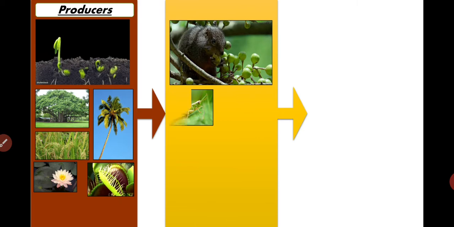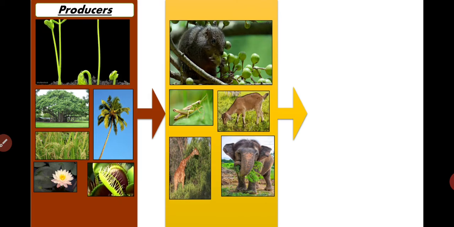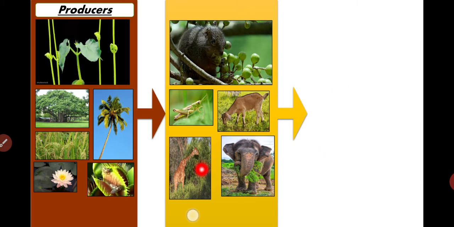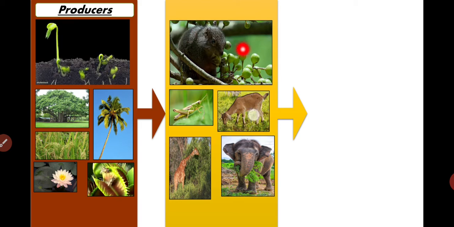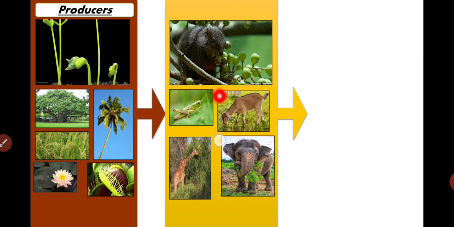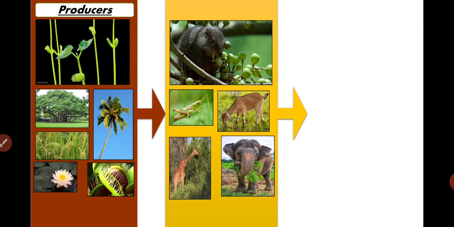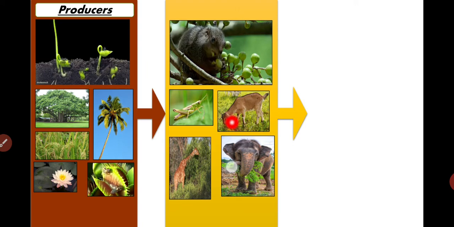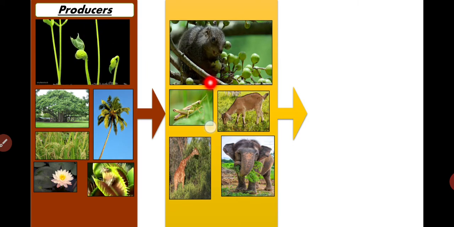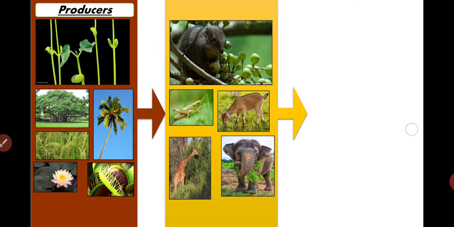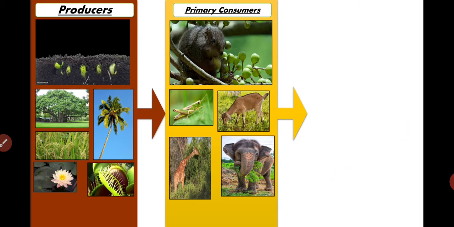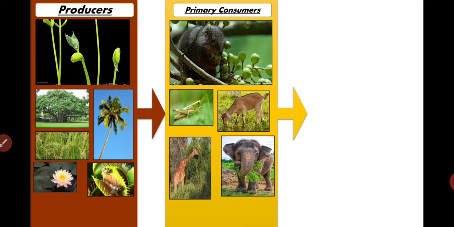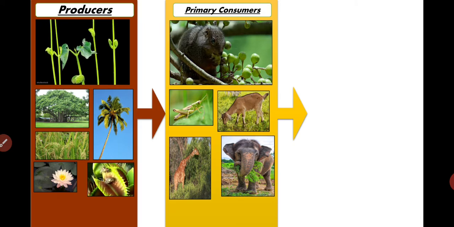Okay, then after the producers we see different organisms here in this picture. Which organisms do we see here? We see the goat, grasshopper, giraffe, elephant, squirrel. So all these organisms, they depend upon whom for their food? They depend on the producers for their food. So what do we call these animals? Yes, we call them herbivorous animals, as well as primary consumers. Why do we call them primary consumers? Because they feed on plants. That's why we call them primary consumers.